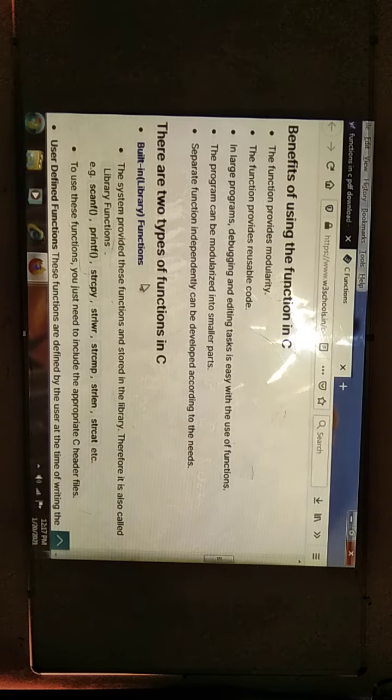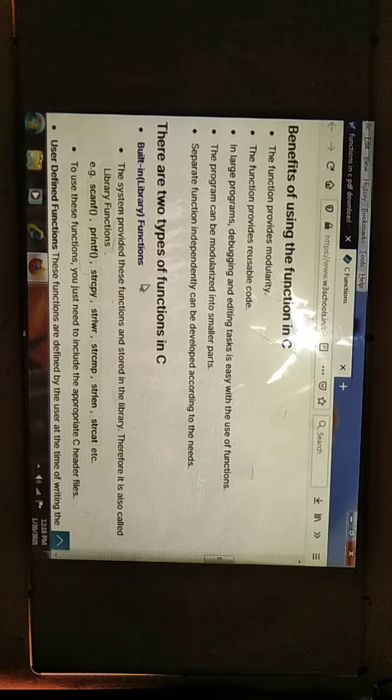Suppose we are writing a very large program; while debugging, we cannot easily rectify the errors. At that time we use functions. The program will be divided into small programs. At the time of debugging, we can find the errors and we can rectify the errors also. That is the use of the function.